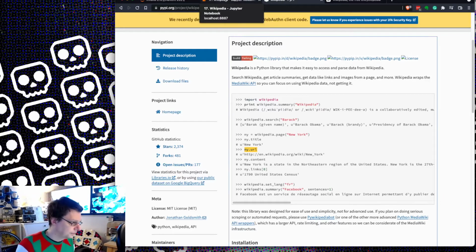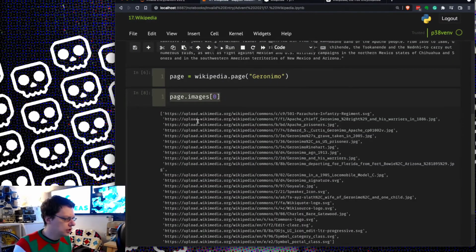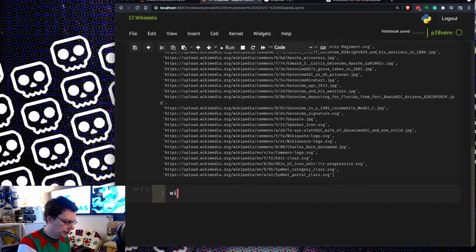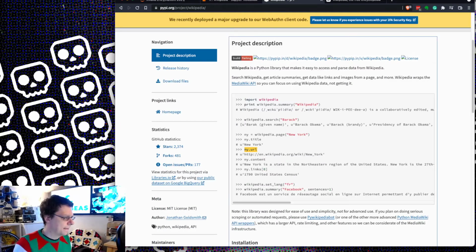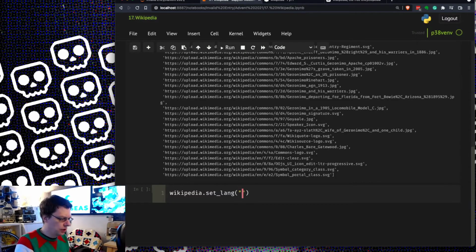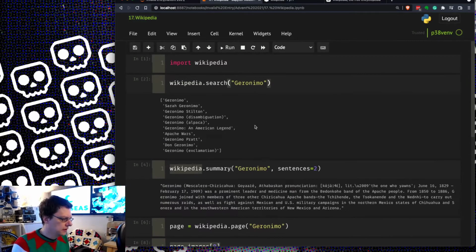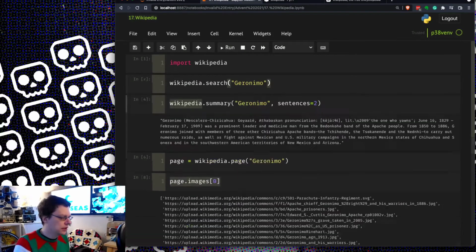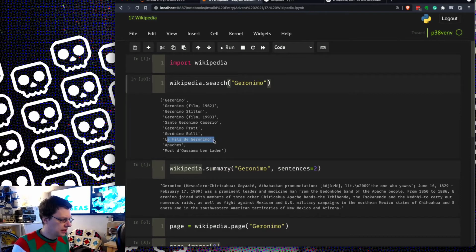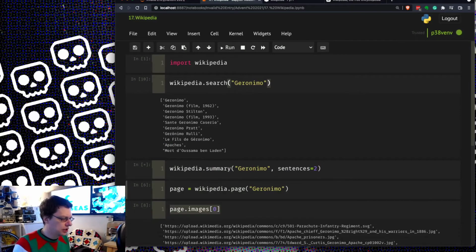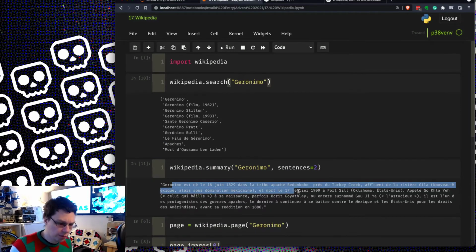comes from. One of the things you can do as well is you can do Wikipedia.setLanguage. I think setlang, yeah. And you can set the lang to any language you like at this point. So we're going to set it to French because my French is just about passable. So when you run that, the next command you run, it sort of caches that setting now. So if I do Geronimo again, I still get the same things, but I start seeing some French results in here. So I now search for the Wikipedia summary. I now get the French version of that, the French media wiki page, rather than the English media wiki page.